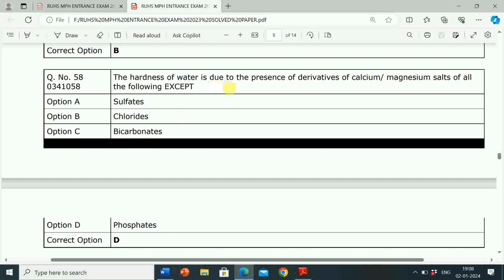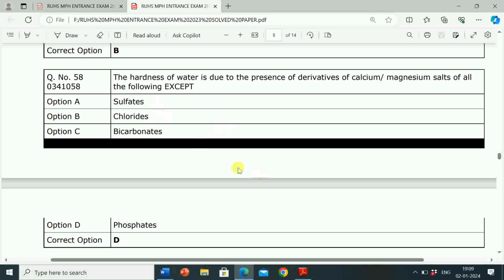So hardness of water is due to the presence of derivatives of calcium or magnesium salts. So options A, B and C, that is sulfates, chlorides, bicarbonates, cause hardness of water, and option D, that is phosphates, is not correct.